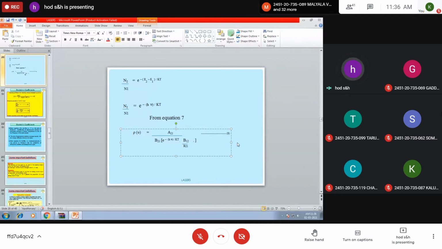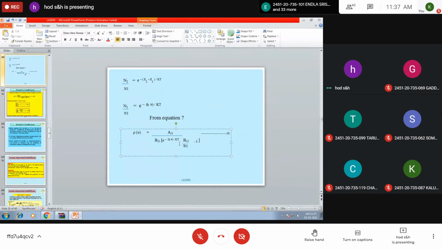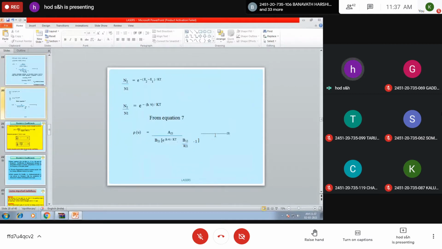Here also you will be having minus 1. So instead of N1 by N2, you can substitute e to the power of h nu by kT into B12 by B21 minus 1, because from 7 you have A21 by B21 into N1 by N2, and N1 by N2 is nothing but e to the power of h nu by kT.